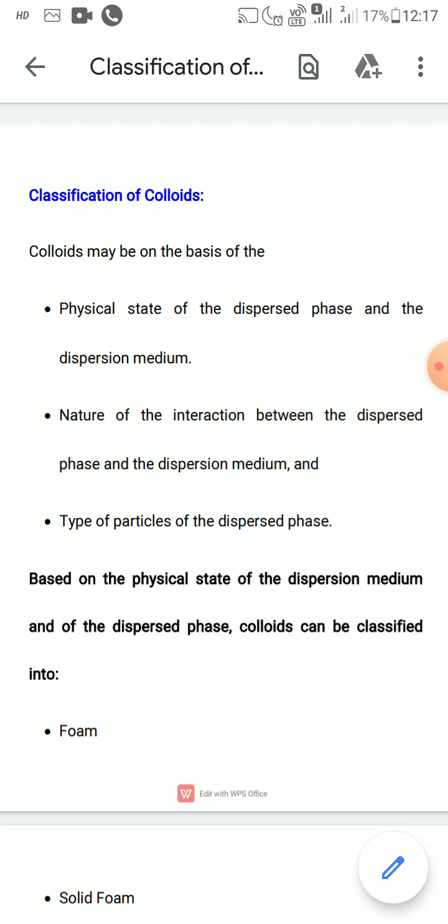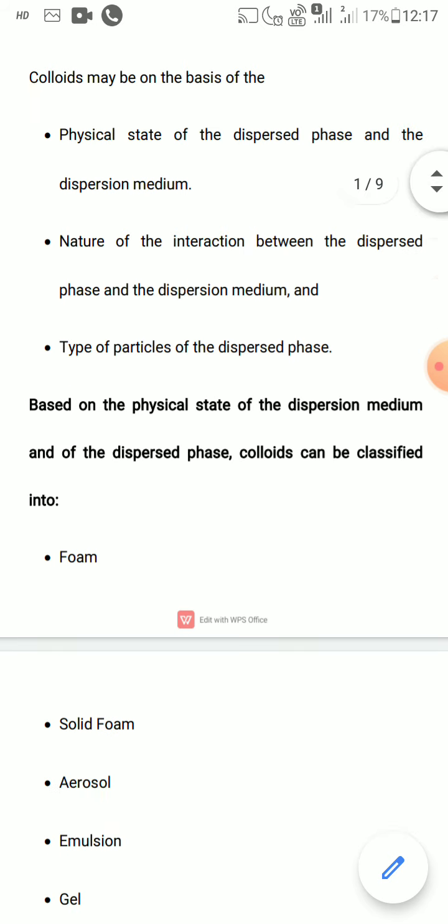Today I am going to discuss classification of colloids. In the last video, I discussed what colloids are, and I told that colloids have two types of phases: one is the dispersed phase, another is the dispersion medium. I also discussed the differences between colloids, true solution and suspension. Today I am going to discuss classification of colloids.